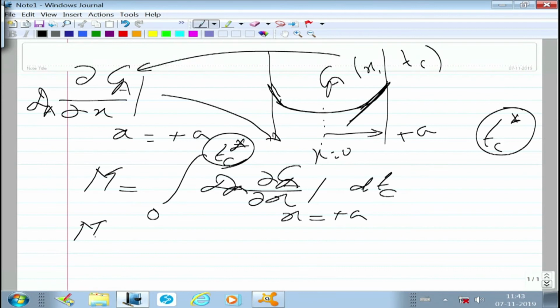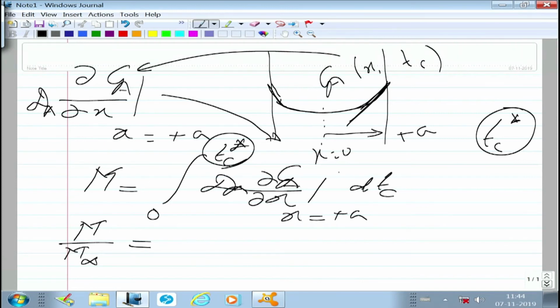M divided by m infinity. M infinity here, if let us say Tc star were infinite, if you had foam extending to infinite height and the gas phase reactant were limiting, then m infinity is 0 to infinity this integral dA dou Ca by dou x at x equal to plus a dTc. M infinity is nothing but the value of m at Tc star equal to infinity.